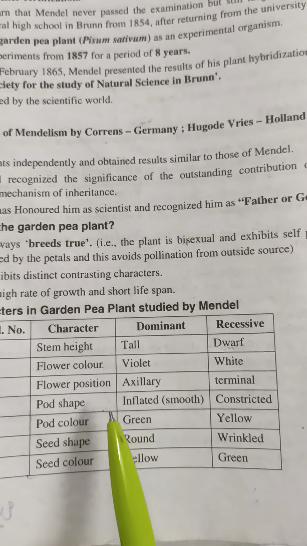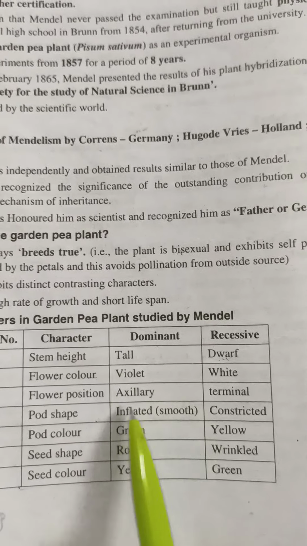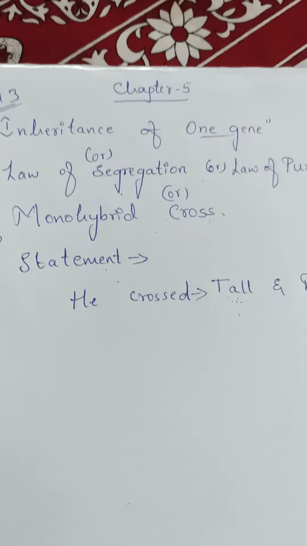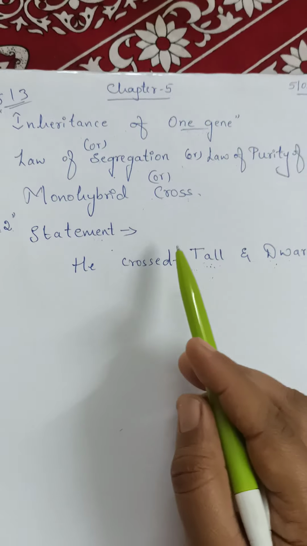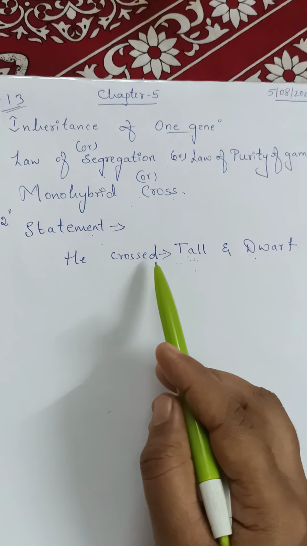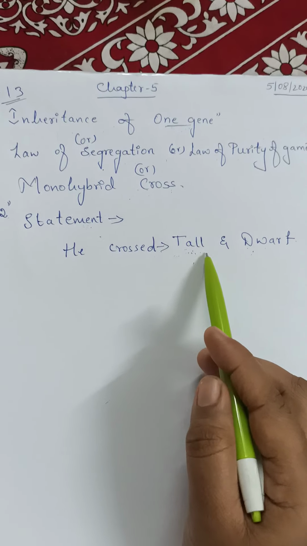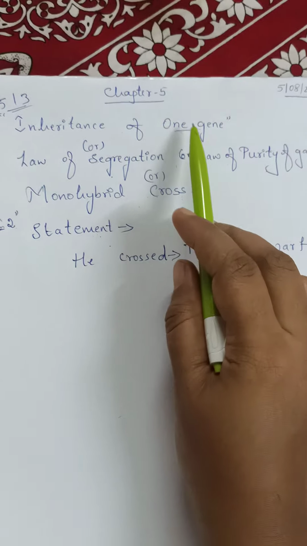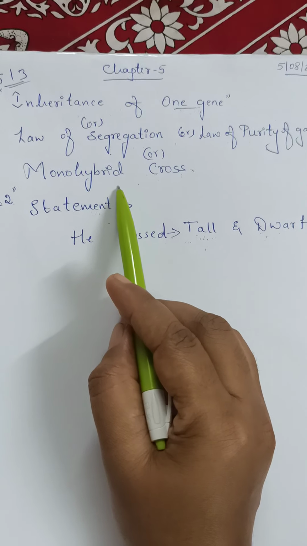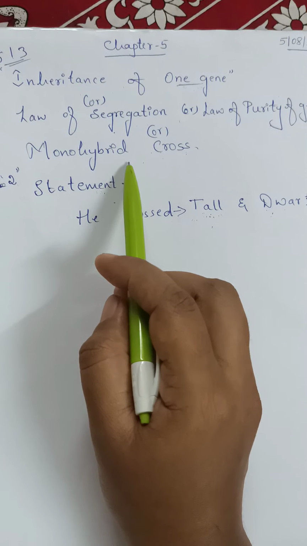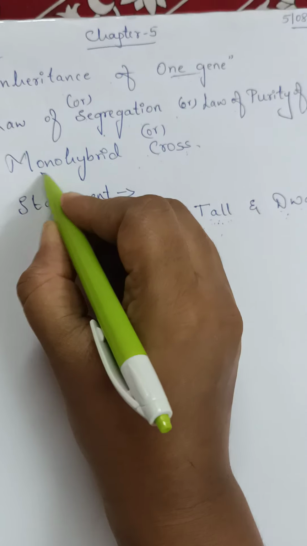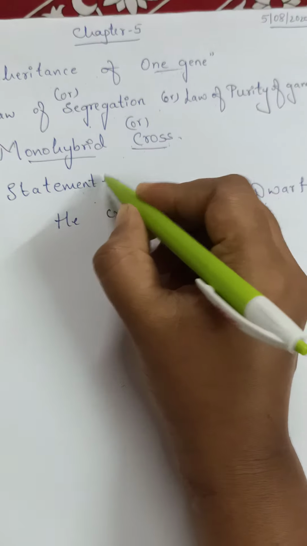If you have any doubts, I'll explain with one more example, whichever you want. So that is about inheritance of one gene. That means if you are studying the inheritance concept or crossing over just by taking one character, that is inheritance of one gene. So monohybrid cross is also the same. Mono means single.